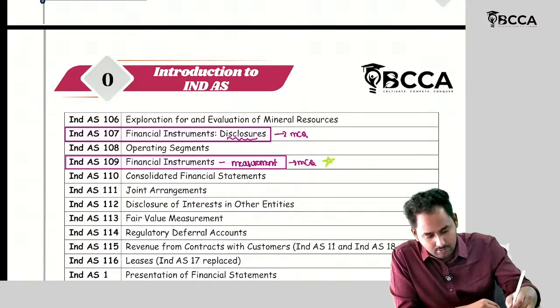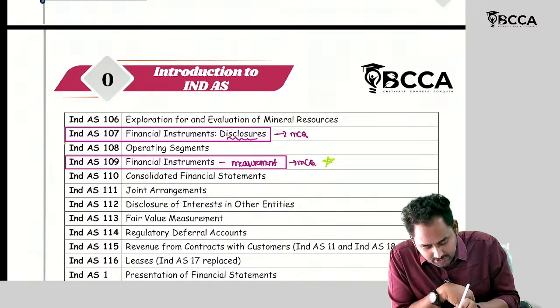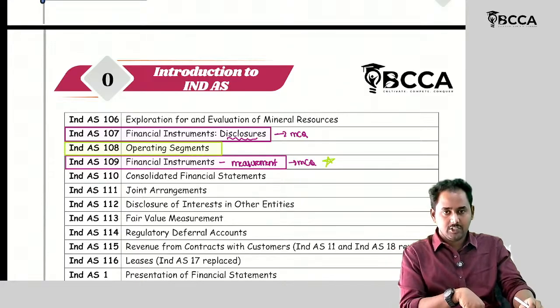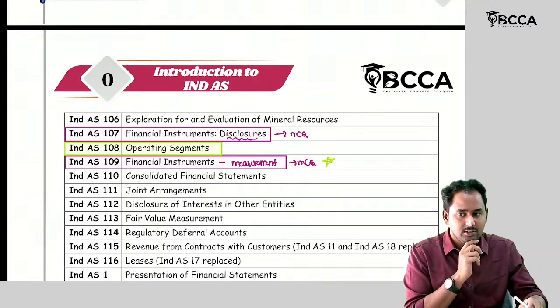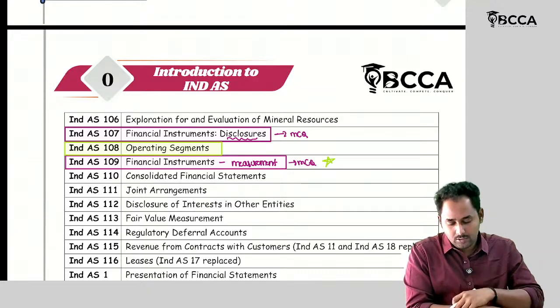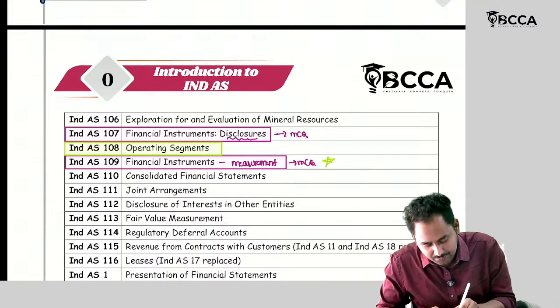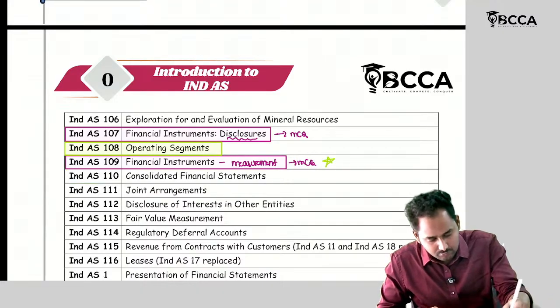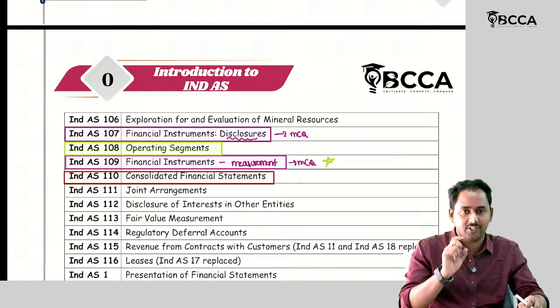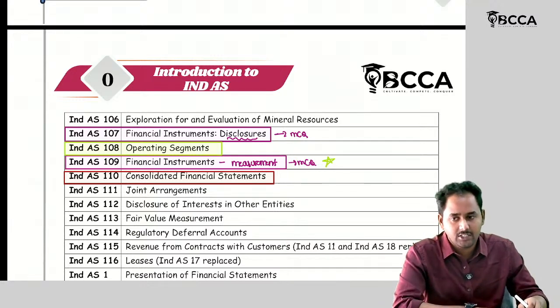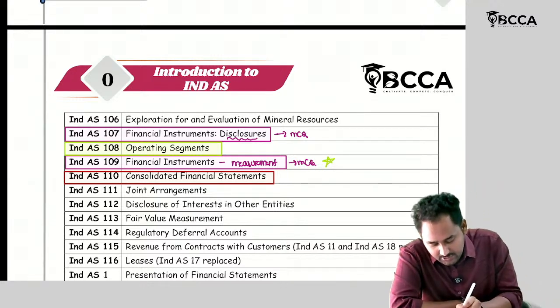Then Ind AS 108 operating segments. With respect to Ind AS 108 operating segments, we should remember the percentages. Okay. Then Ind AS 110, consolidated financial statements. Of course, the main definition, the control definition, is given in Ind AS 110. Then Ind AS 111, Ind AS 112.